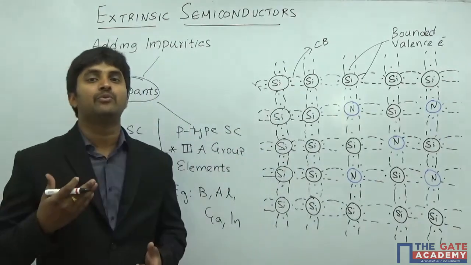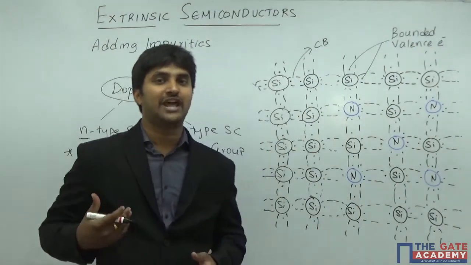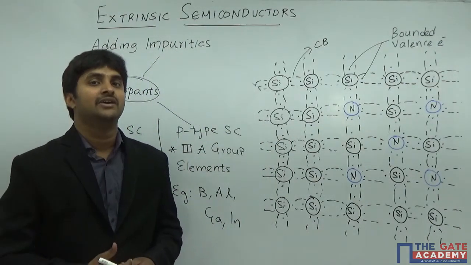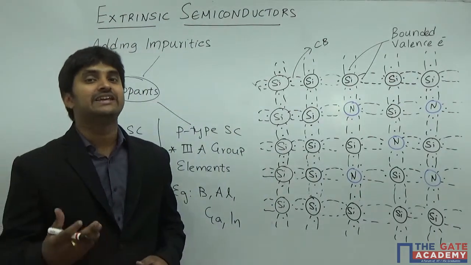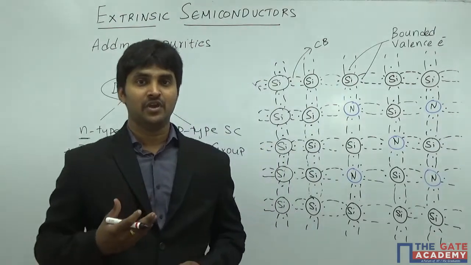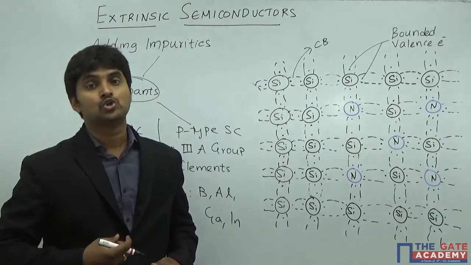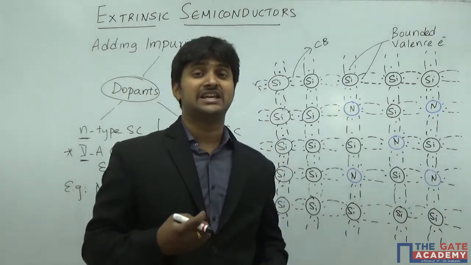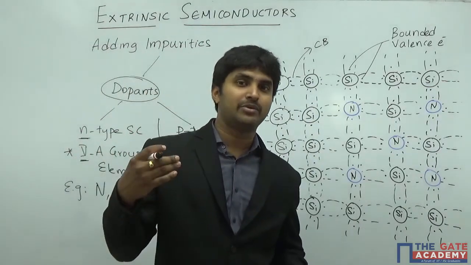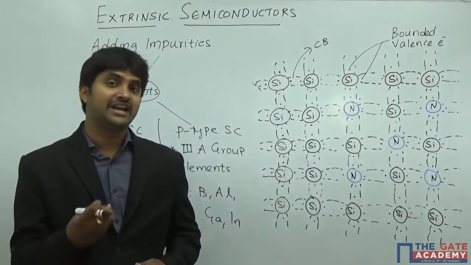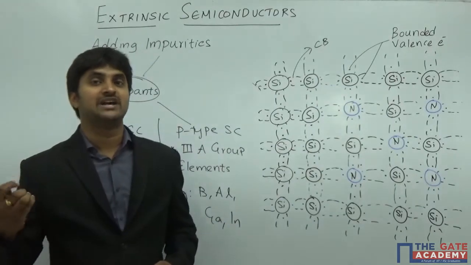So based on the amount of impurities that you are introducing, as the level of impurities increases, the conductivity of the material also increases. If the level of doping is very high, or if you are introducing so much impurity, then in such a case the material is almost going to have a metallic characteristic. What I mean by metallic characteristic here is that the conductivity of a material gets very high when the number of impurities is too high.